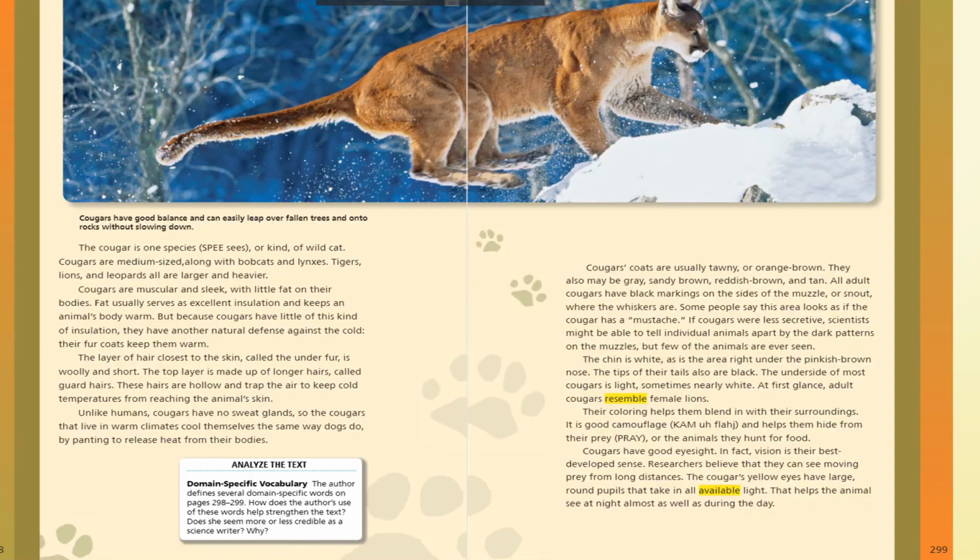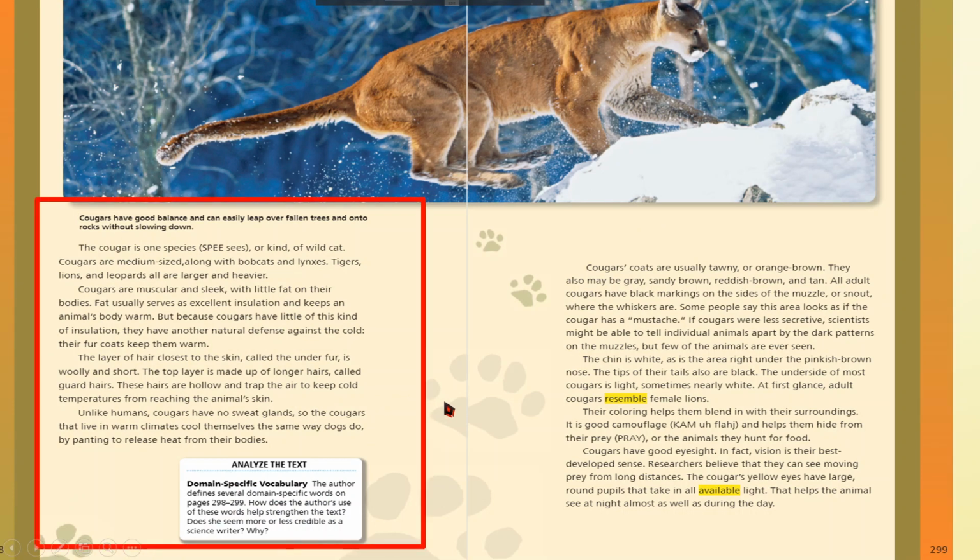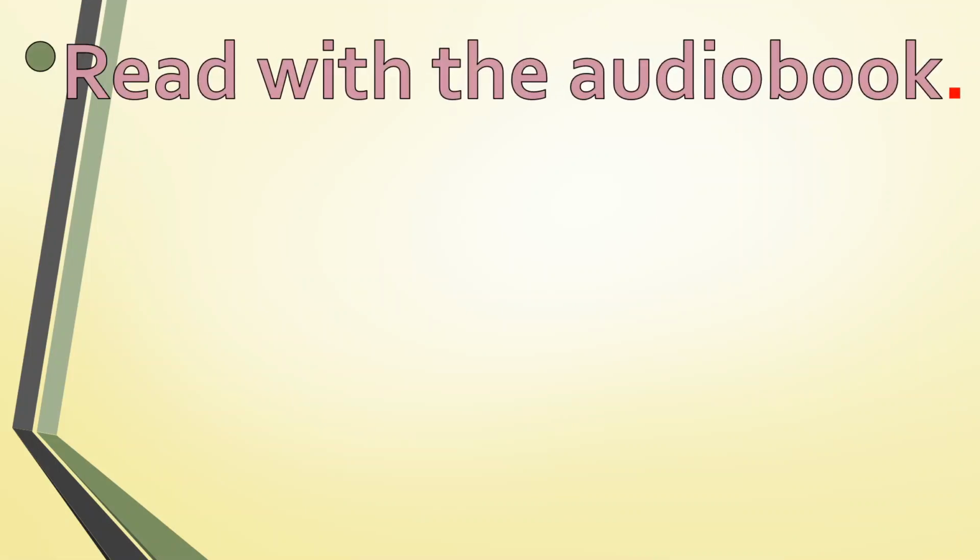Up to page 298, you're going to finish only these 3 pages, which is required only for today. The other pages you're going to be required to read until Wednesday. Next, you can now read the audiobook if you're done reading.